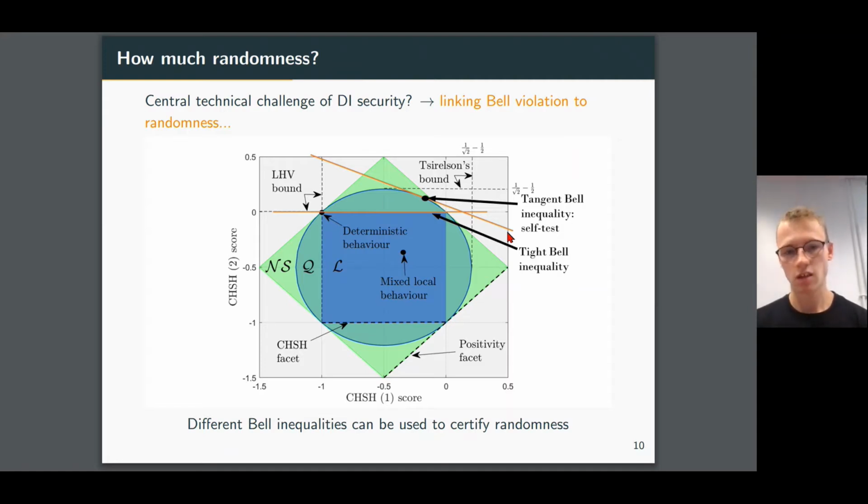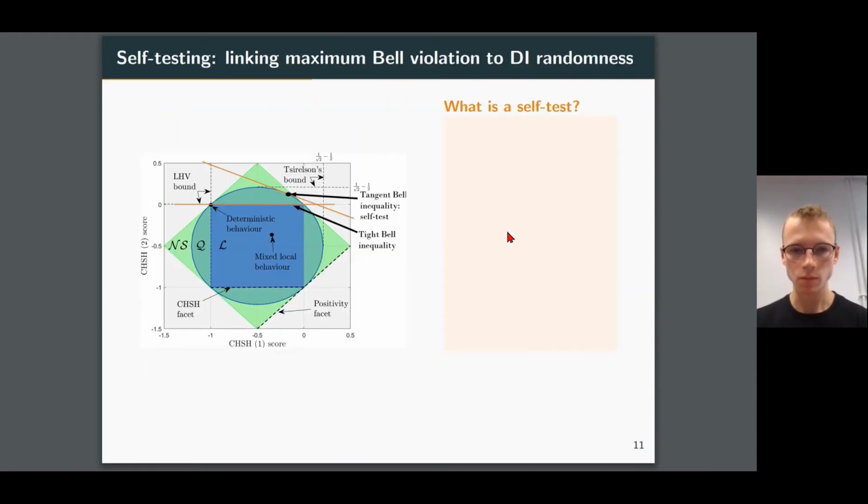And this isn't always the case, but in some cases we can indeed find these Bell inequalities, and they can be very useful for device-independent certification of certain tasks, such as randomness generation. So what exactly is a self-test before we move on?